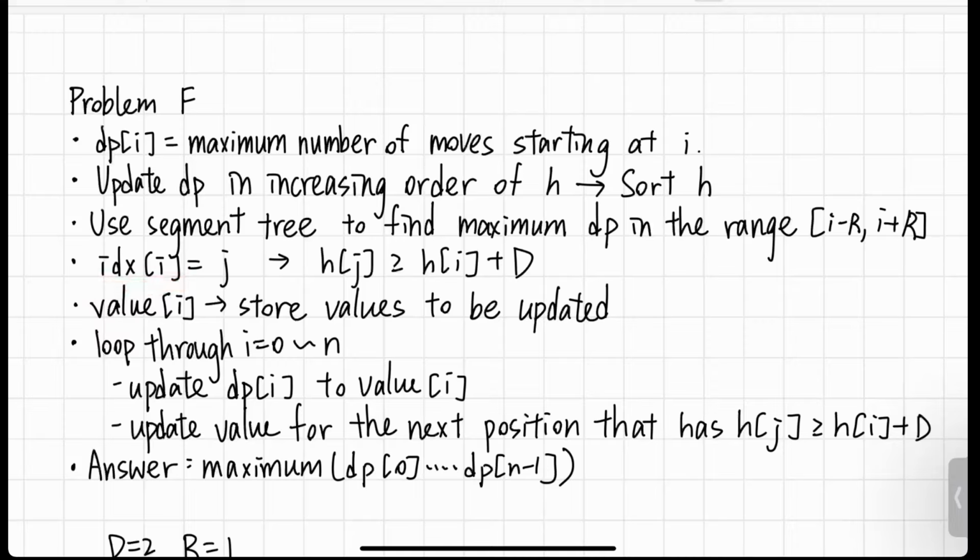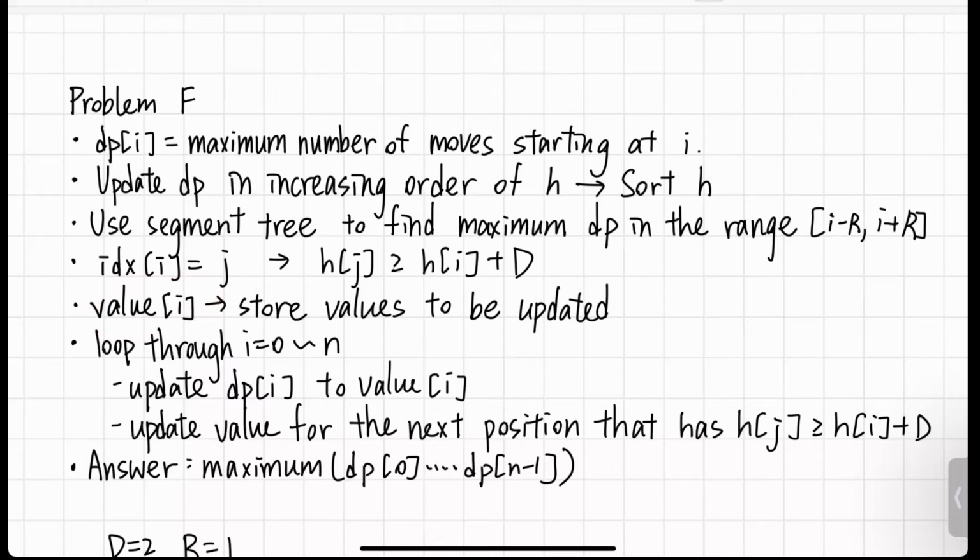Because otherwise it will include values that don't satisfy this condition. So if we update the value for j and store it in value when we reach index i in our loop, then this can ensure that all current values that have already been updated in the DP satisfy the condition that the height has a difference of at least d. Then we can store this value in the array value to be updated later when we reach that index.